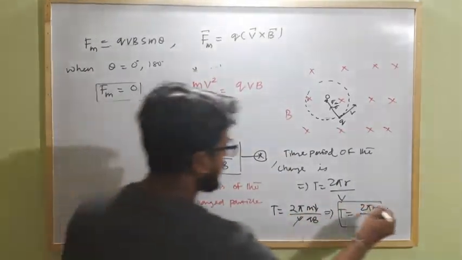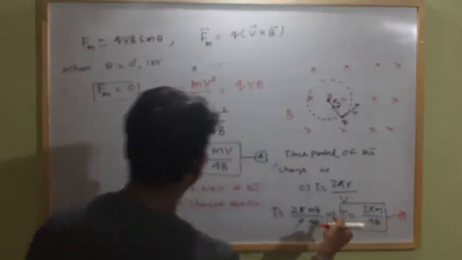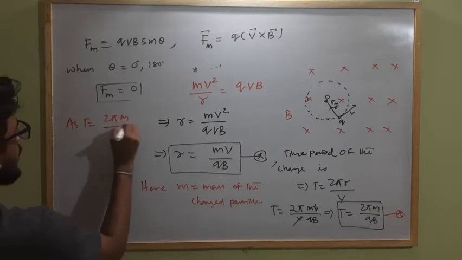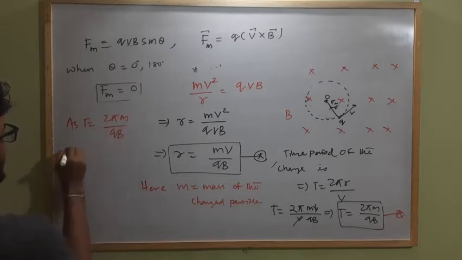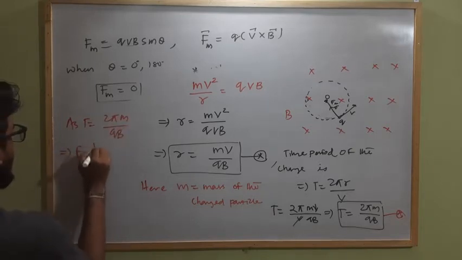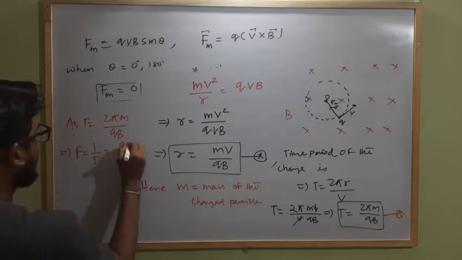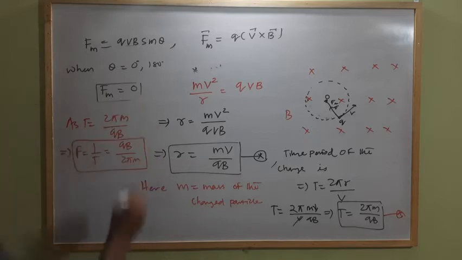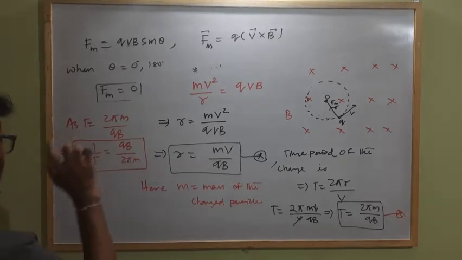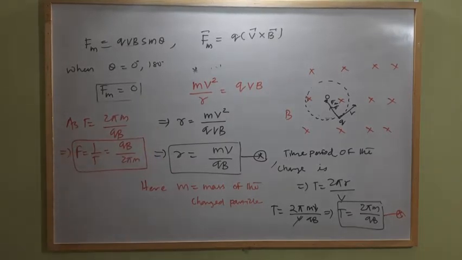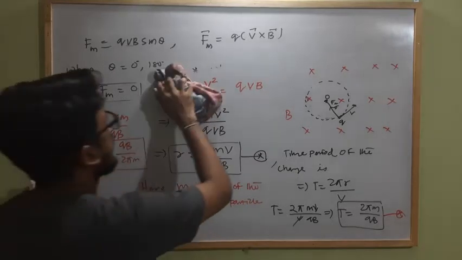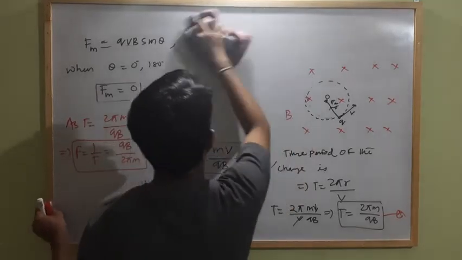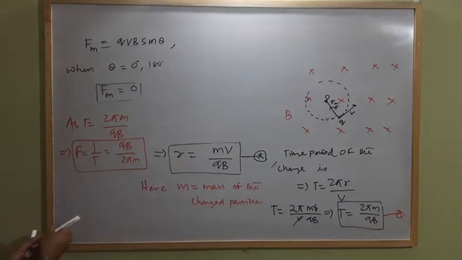From this we can find the frequency. T equals 2 pi m by qB, which is the time period. So the frequency f equals 1 by T, which is equal to qB divided by 2 pi m. Okay, and what is the angular frequency, omega? As this is f, the angular frequency omega will be how much? You have to remember all these formulas.